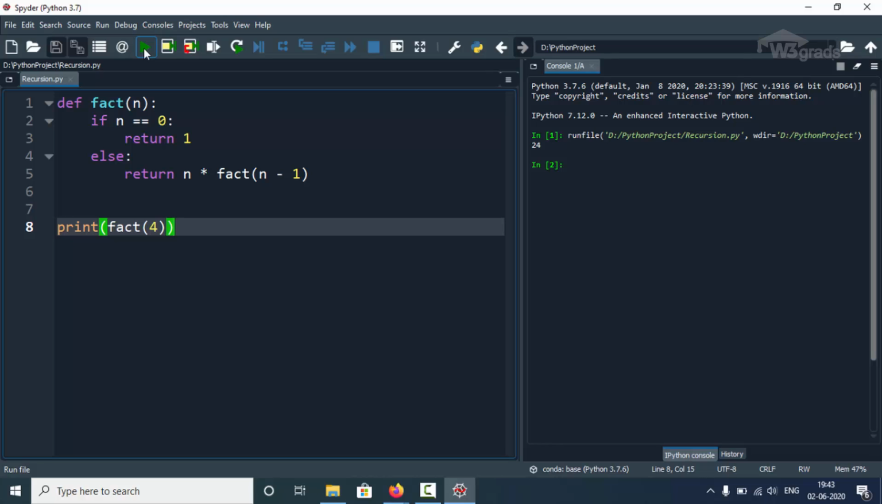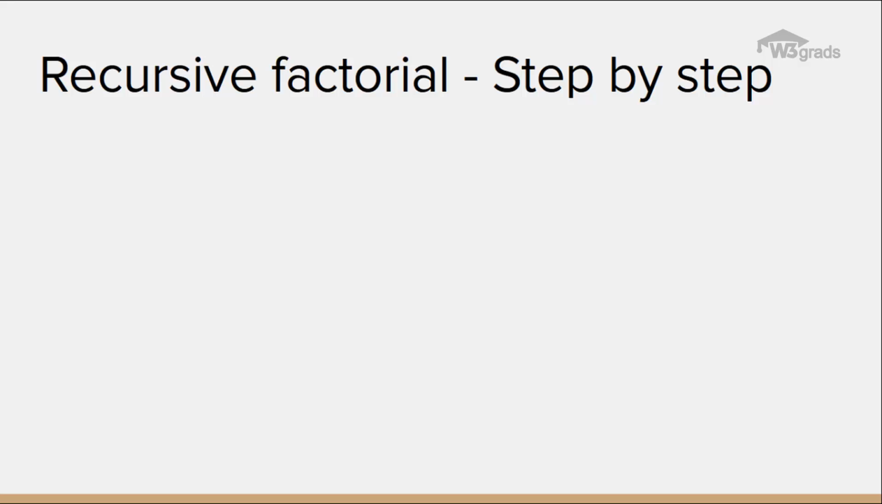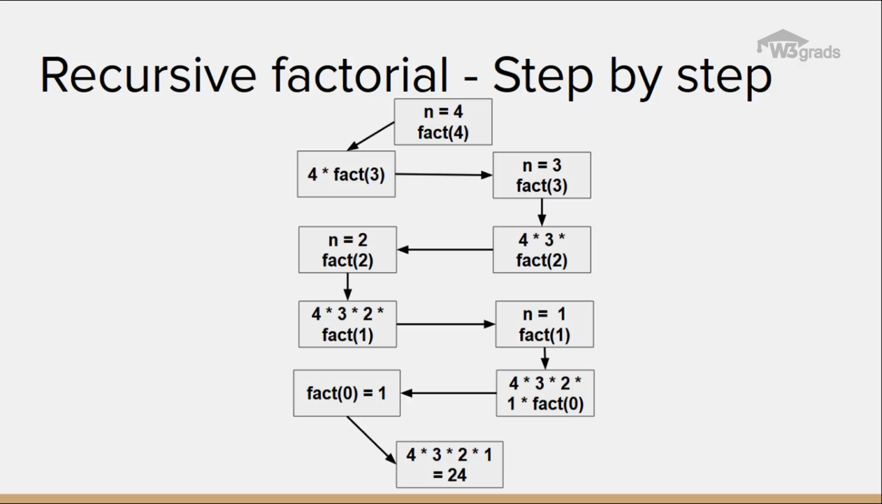On executing the code, we will notice the output on the IPython console displayed as 24, which is the factorial of 4. So, this is how we write a recursive function in Python. Now, let us see the working of it in detail. The diagram illustrates the working step by step. When the fact function is called with 4 as an argument, then this value 4 is assigned to n. This n is evaluated in the if statement, and since the value of n is not 0, it goes to the else block, and returns the product of 4 and fact of 4 minus 1, which is fact 3.